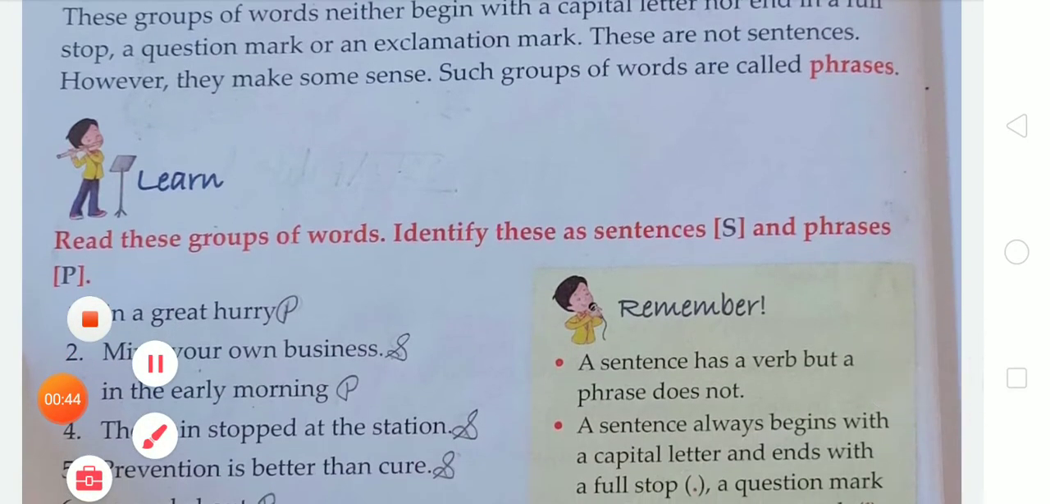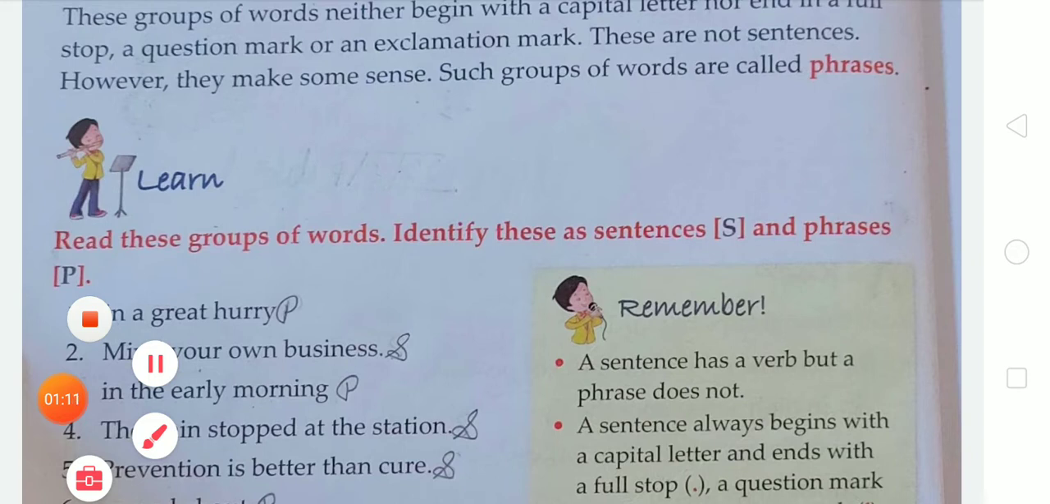Read this group of words. Identify this as sentences, S, and phrase, P. So students, what will we do in this given exercise? Before starting the exercises, let me again explain what a sentence and a phrase are. Okay, so students, tell me what is a sentence and a phrase.